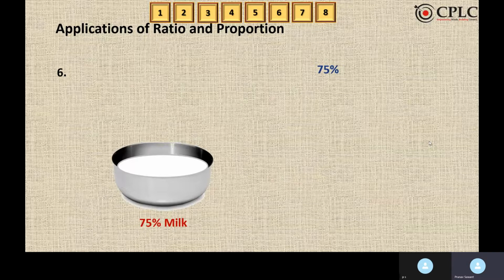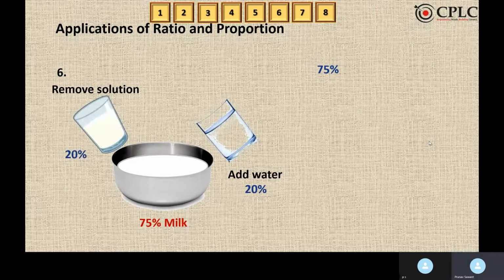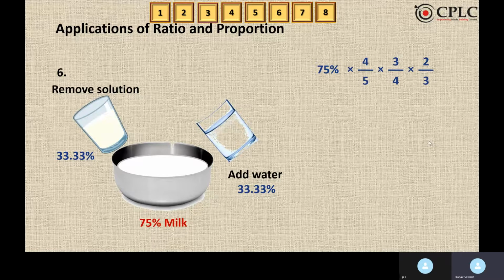So 75% milk was there. 20% was removed, hence 80% would still be left. Now, from this, 25% was removed. So if 25% is removed, 75% is still left. And lastly, 33.33% is removed. So if I remove 33.33%, 66.66% will still be left. So that is 2 by 3 will still be left. And after solving this, we'll get 30% as the answer.